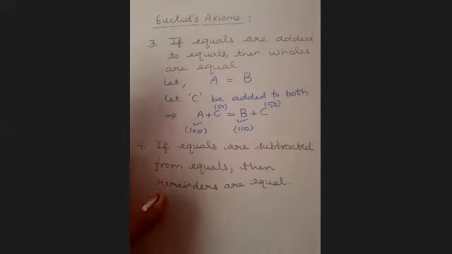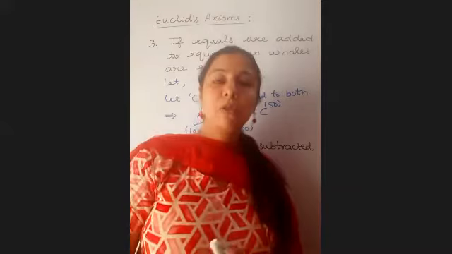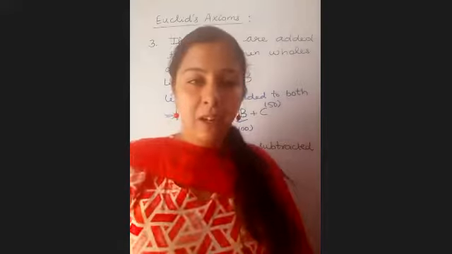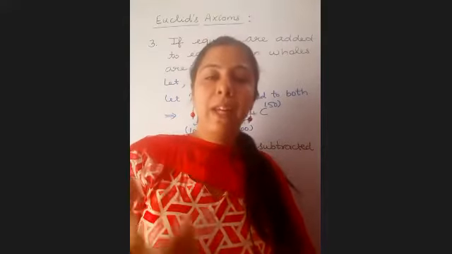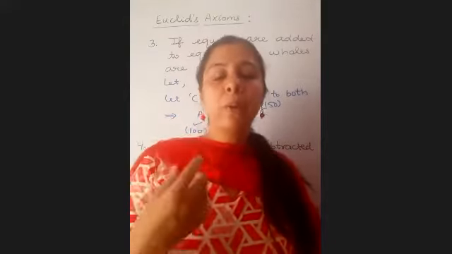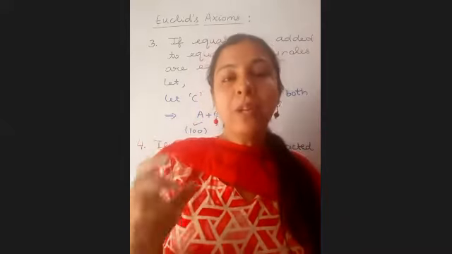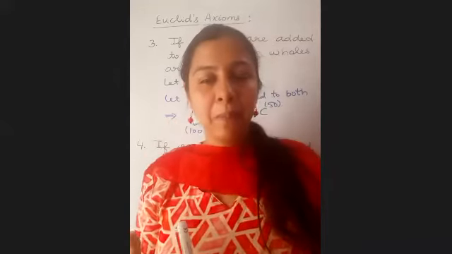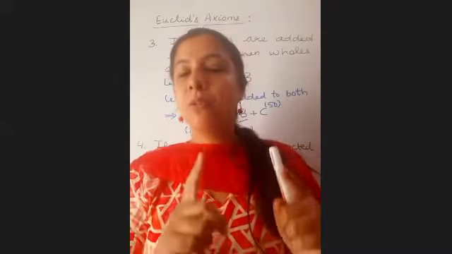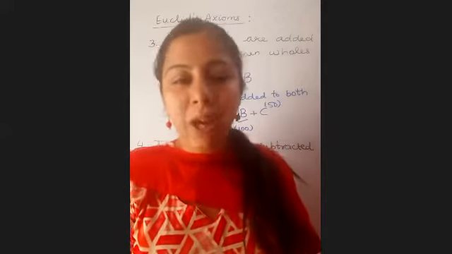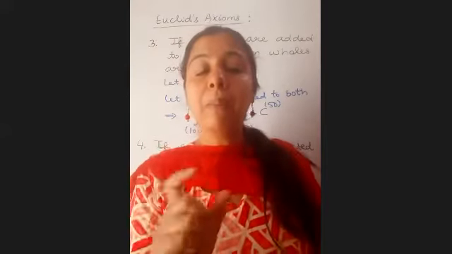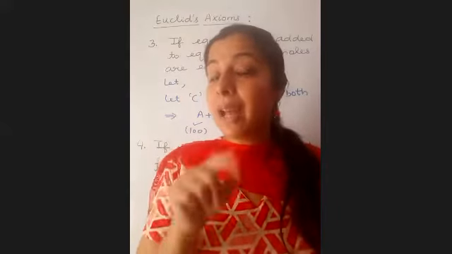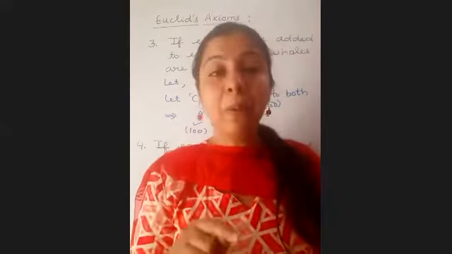Next it says if equals are subtracted from equals. Now suppose you have 100 rupees, your friend is also having 100 rupees. Both of you made some mistake, so you have to pay a fine. Both of you are supposed to pay 20 rupees fine. Can you tell me what is the remainder with you now? Initial amount 100, minus 20 each as a fine. What is the remainder amount with you? 80 rupees. Do you both still have equal money, children?